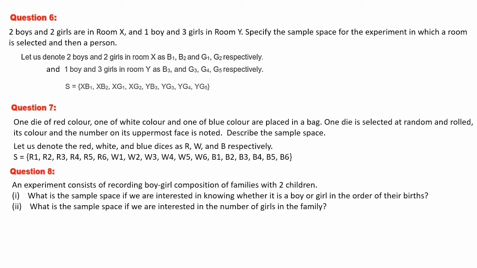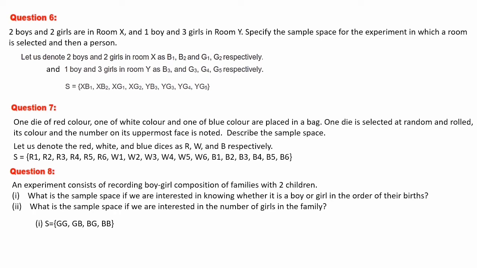The conditions are, first one, what is the sample space if you are interested in knowing whether it is a boy or girl in the order of their birth? Elder one is boy, younger one is girl, something like that. The order of their births. And the second one is, what is the sample space if you are interested in the number of girls in the family? Number of girls in the family in the sense, 2 are girls, only 1 girl, or no girls, like that.